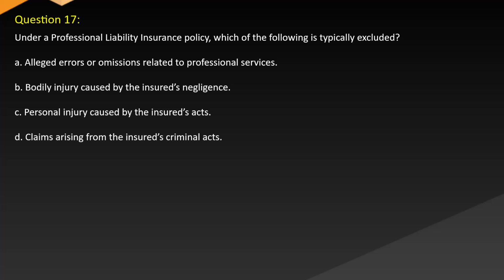Question 17. Under a professional liability insurance policy, which of the following is typically excluded? A. Alleged errors or omissions related to professional services. B. Bodily injury caused by the insured's negligence. C. Personal injury caused by the insured's acts. D. Claims arising from the insured's criminal acts.